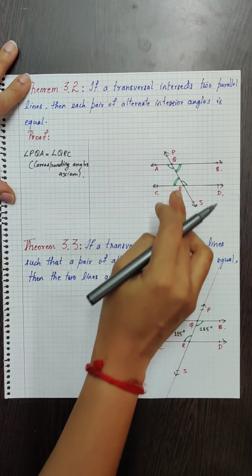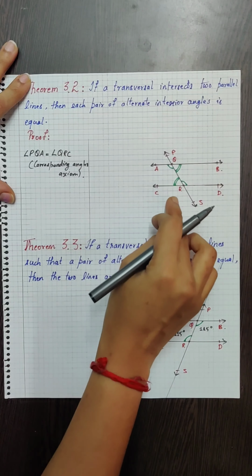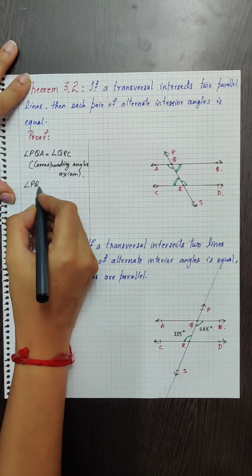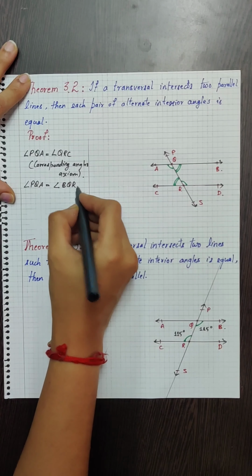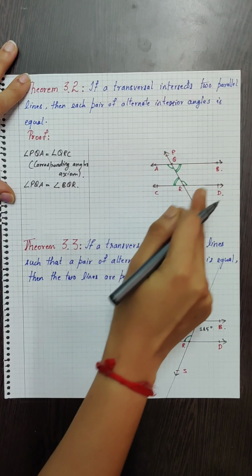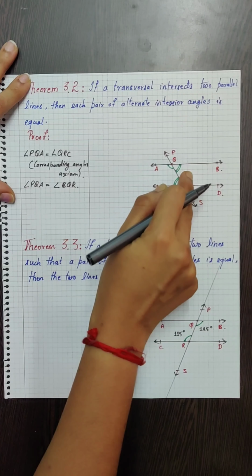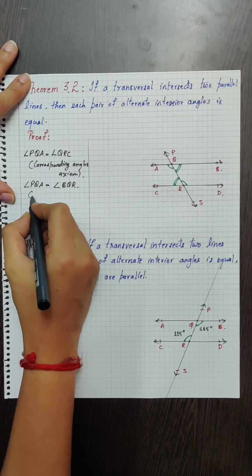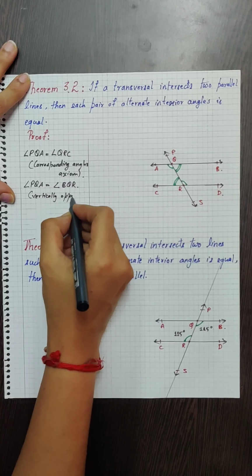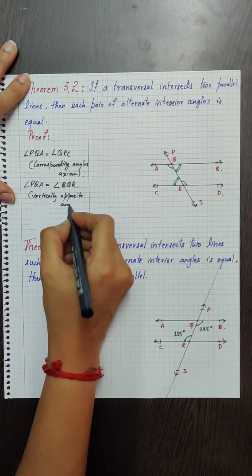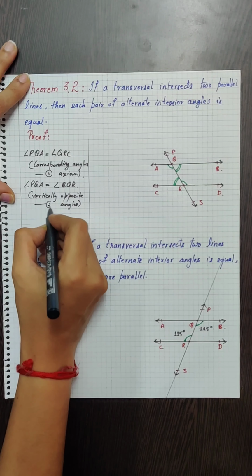Okay, so next we know that angle PQA is equal to angle BQR. Why is that? Because these are two lines intersecting at point Q. Therefore, the vertically opposite angles are equal. Vertically opposite angles. This was equation 1. This is equation 2.